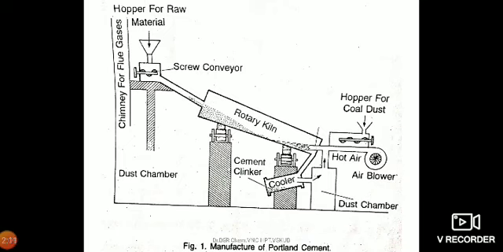The manufacture of Portland cement has been diagrammatically represented here. Here we are observing a hopper for the raw material, where raw materials are added, and through that hopper and screw conveyor, the crushed raw materials enter the rotary kiln. This rotary kiln is used for making the clinker, and it is made up of steel sheet, 200 to 350 feet long and 7 to 12 feet in diameter.